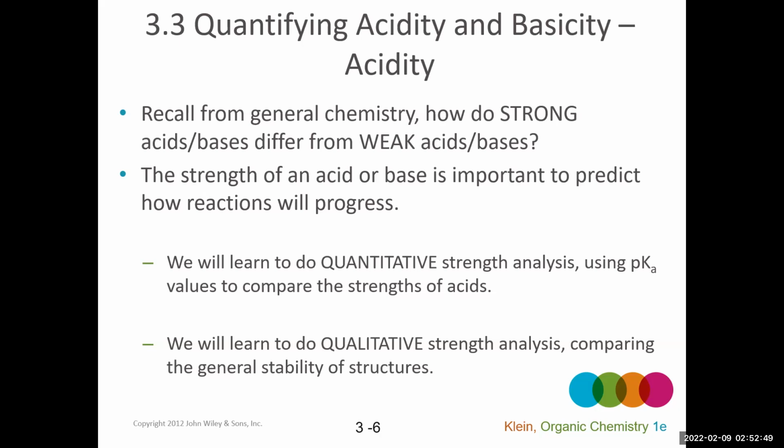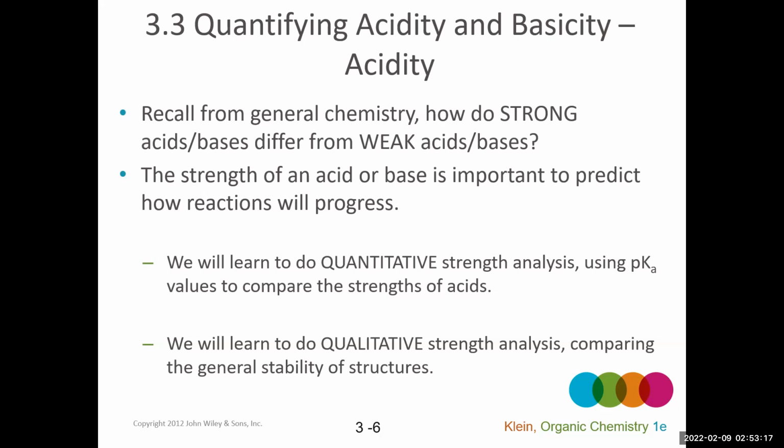So let's remind ourselves how we use quantitative strength analysis, using specifically pKa values, to compare the strengths of acids. We're definitely going to remind ourselves about pKa and how it relates to acid strength. And then talk about what happens if you don't know the pKa of a compound.